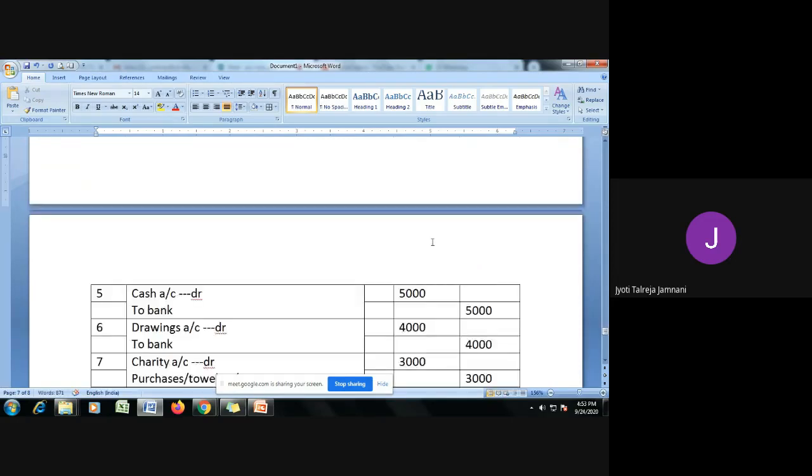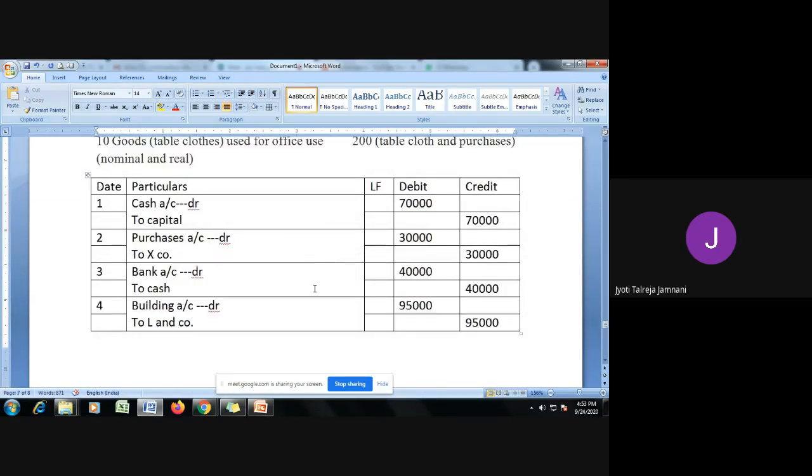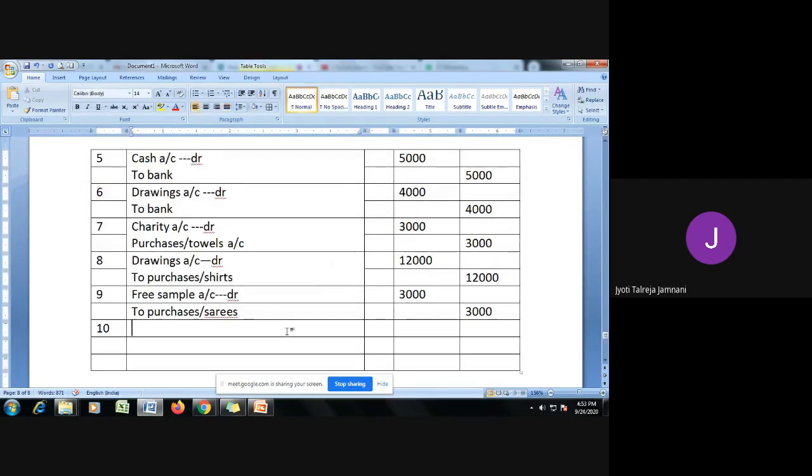So the entry would be tablecloth account debit, because you are using tablecloth for your business. You can't write it as drawings because it's not for personal use, right? So tablecloth is an expense that the company is making. Tablecloth account debit, like salary account debit, wages account debit, computer bought. So we call that a debit.